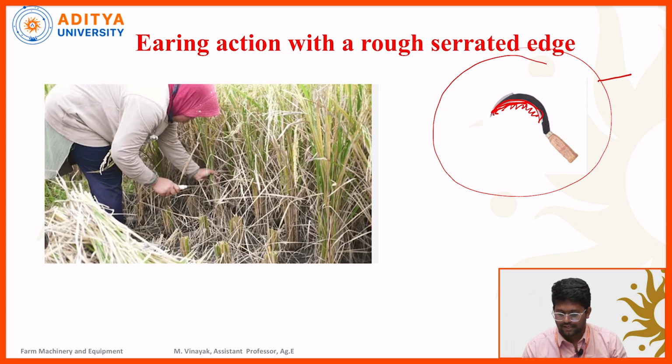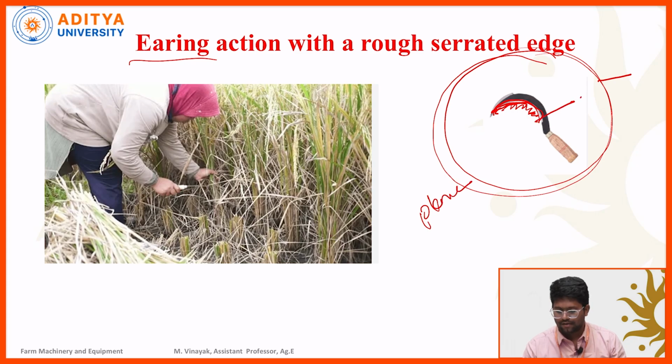By using this serrated edge we can harvest the crop, which comes under tearing action with a rough serrated edge. Regarding the sickle types, we can discuss in upcoming slides. In the place of a rough serrated edge, we can have a plain edge, which comes under the plain sickle. This one is a rough sickle.